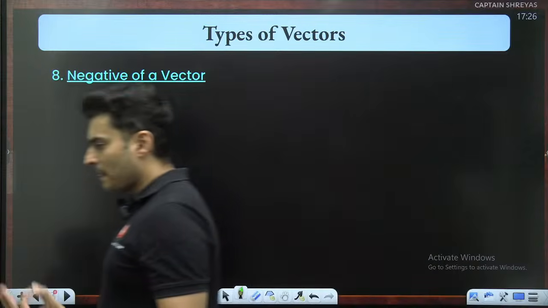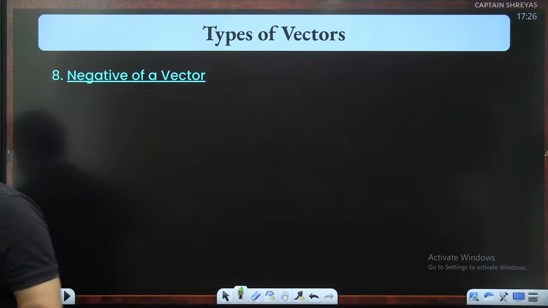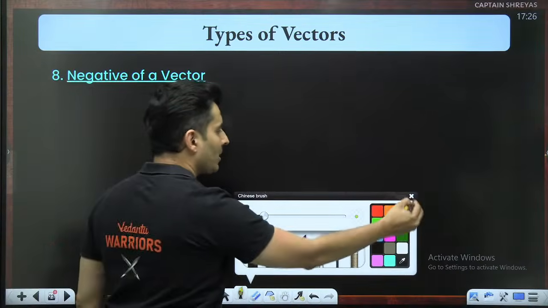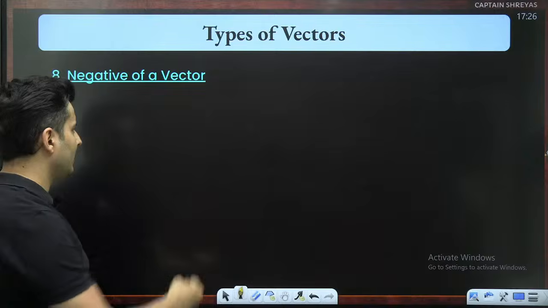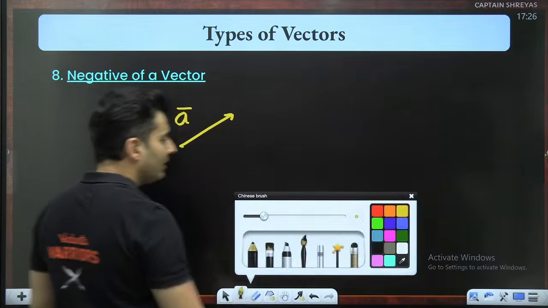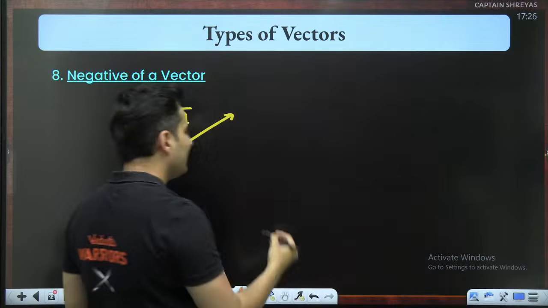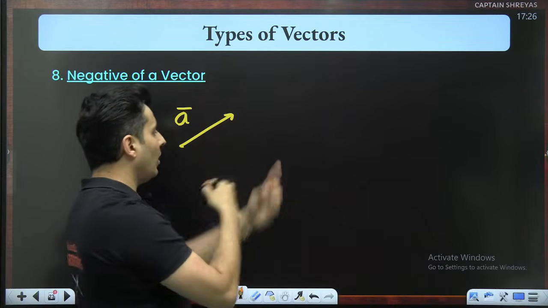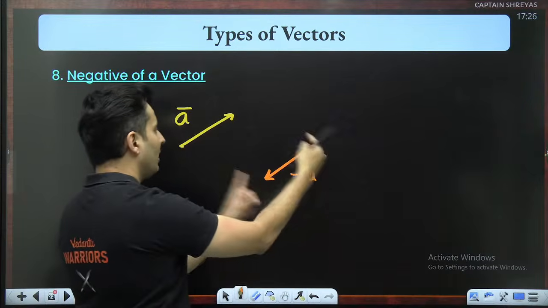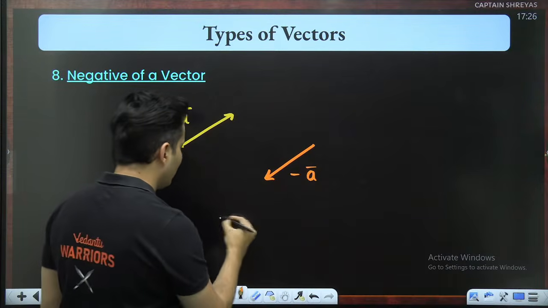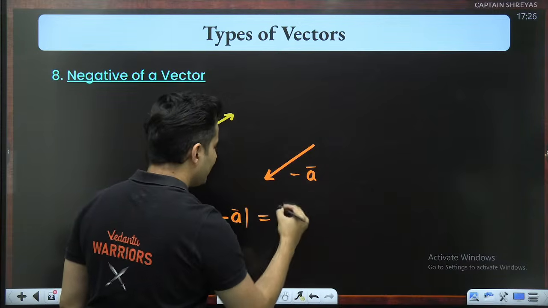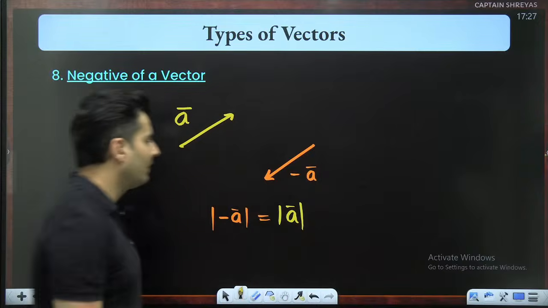Next thing which is very important is basically the negative of a vector. The meaning of a negative of a vector is, if I have a vector, let's say for example a bar, then the negative of that is the same vector in the opposite direction, something like this. So this is minus a bar, but of the same length. So minus a bar's modulus or magnitude will be the same as the length of this particular vector.